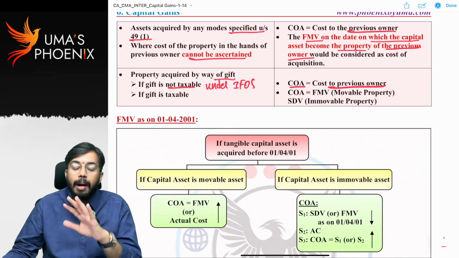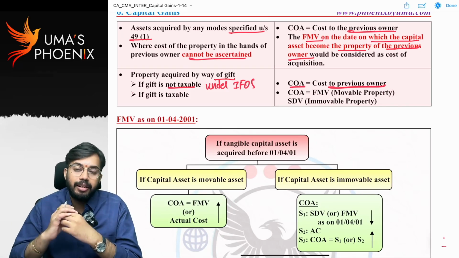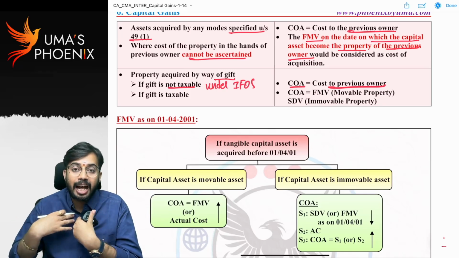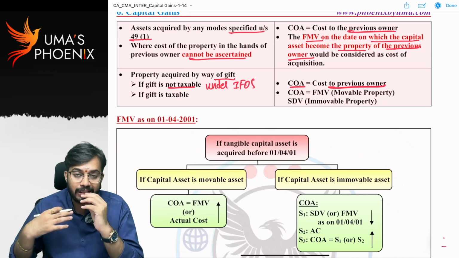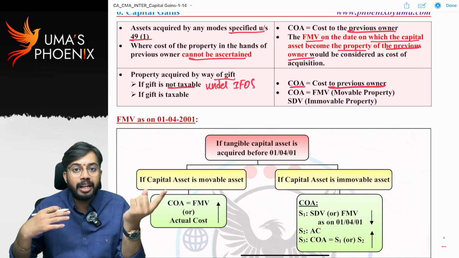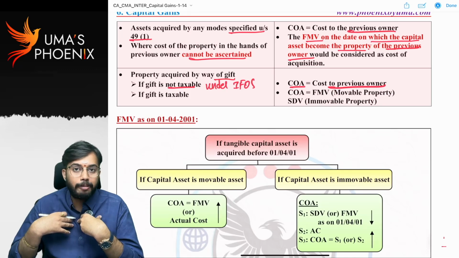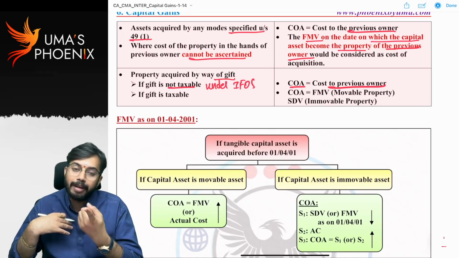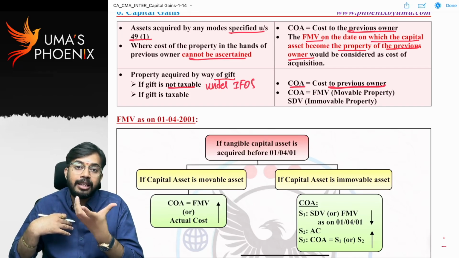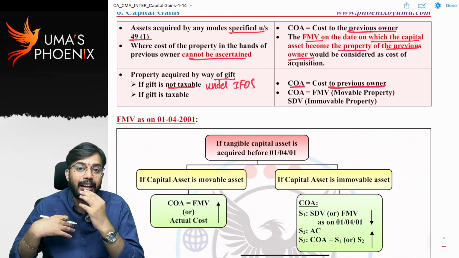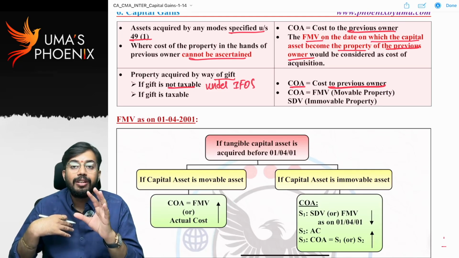cost of acquisition is equal to cost to previous owner. Second case, my friend gifted me a gold bracelet. Cost of gold bracelet is 2,30,000 rupees. Now 2,30,000 is taxable to me under the head other sources. I sold this gold bracelet for 2,80,000 rupees. Now I did not purchase the gold bracelet, right? In my hands, cost of acquisition is equal to cost of previous owner. At what price my friend purchased the bracelet? 2,30,000. That is to be taken as cost of acquisition.